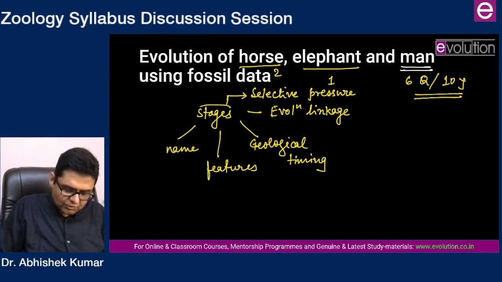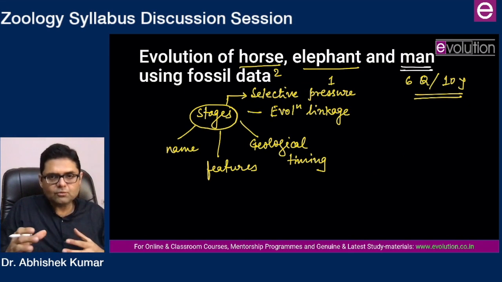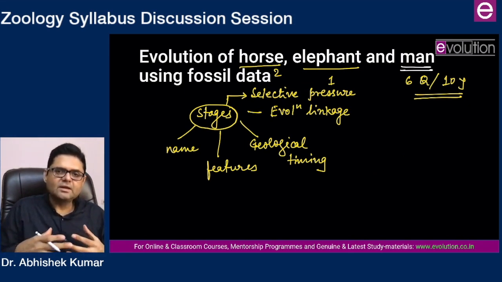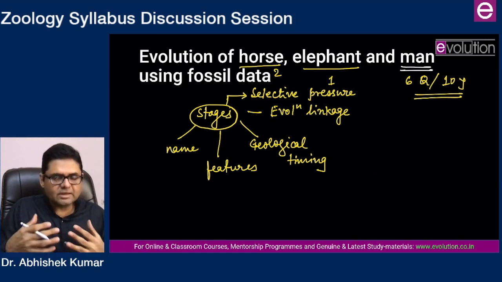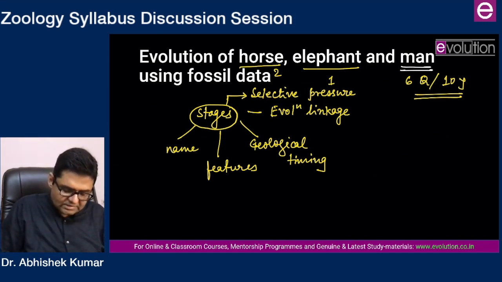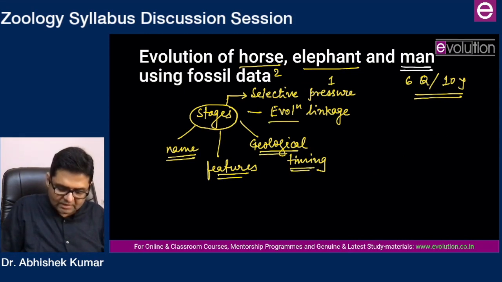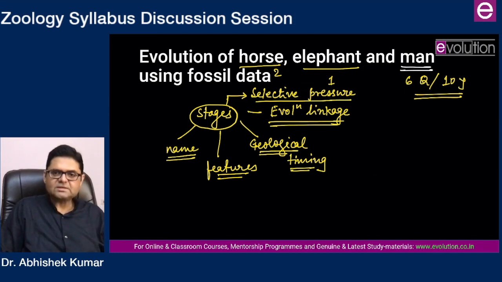So you have to deal with multiple stages in the evolution of horse leading up to the origin of modern day horse, similarly leading to the origin of modern day elephant and leading to modern day man. So in each stage, what is the name, why this name is given, what are the features, what is the geological timing, what are the evolutionary linkages, what has been the selective pressure.